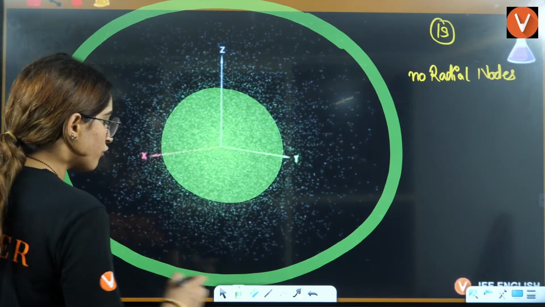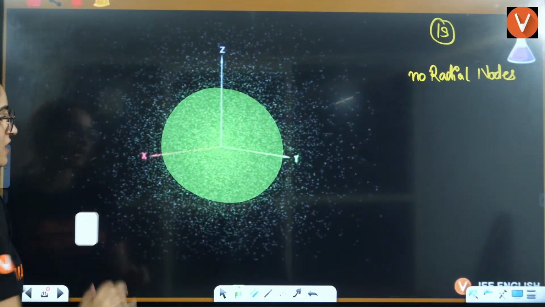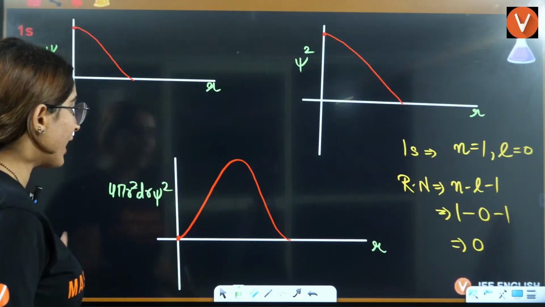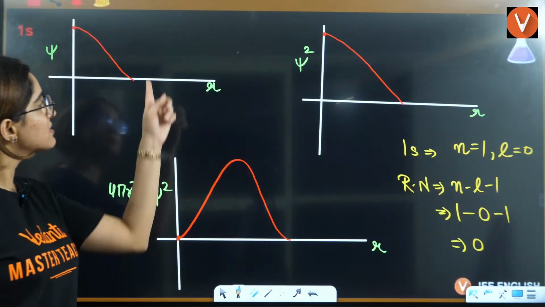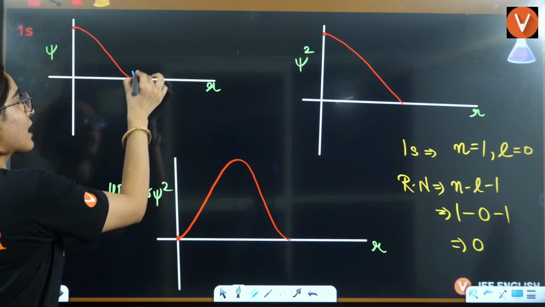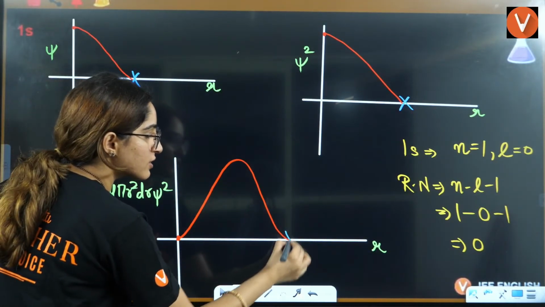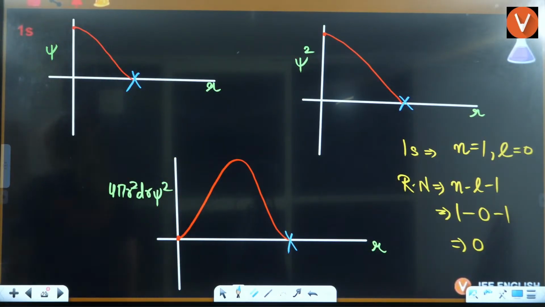So here we know that you can't see any electrons after this. That means this is not a node. This is the end point. So an end point minima is never considered a node. This end point where psi is 0 is never considered a node. Clear everybody? Very good, future IITian, very good.